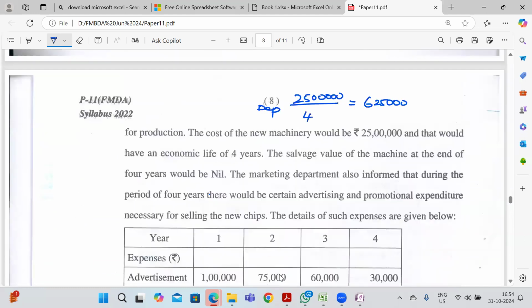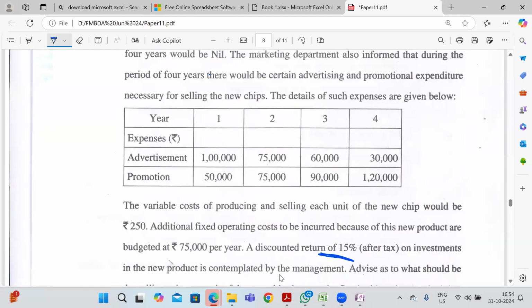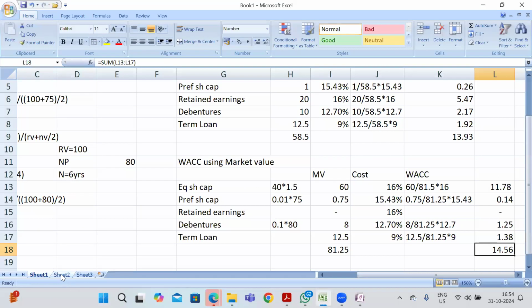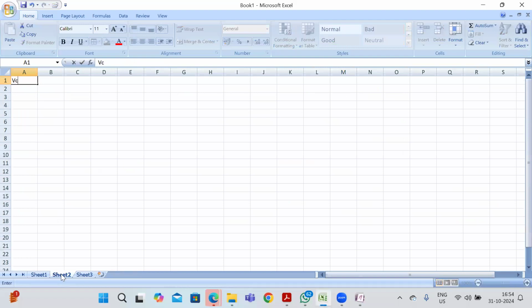So my variable cost will be 250 into 8,000 chips. So it will be 20 lakhs.